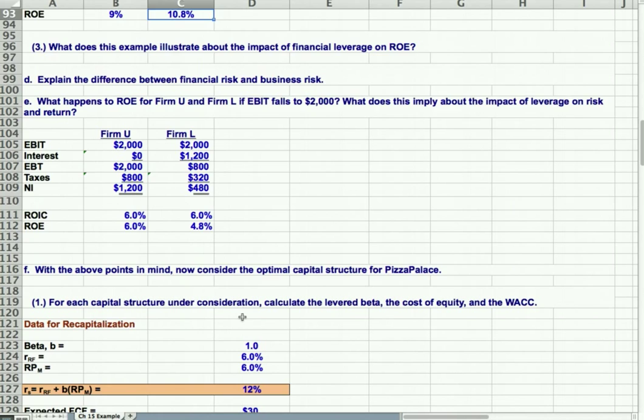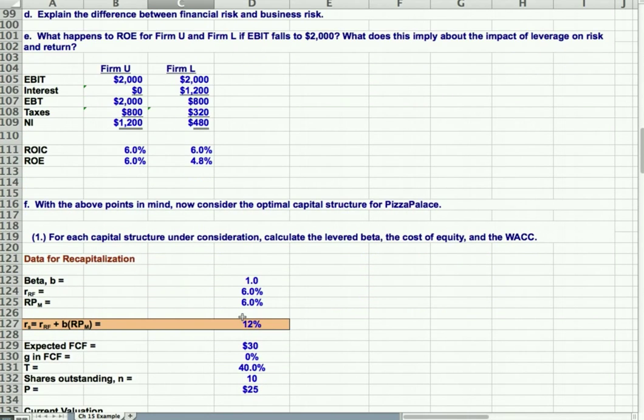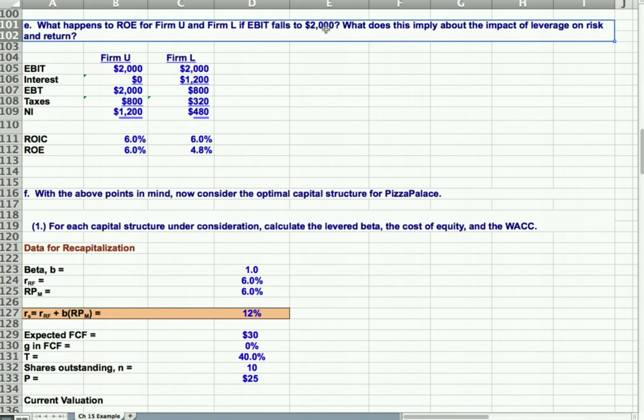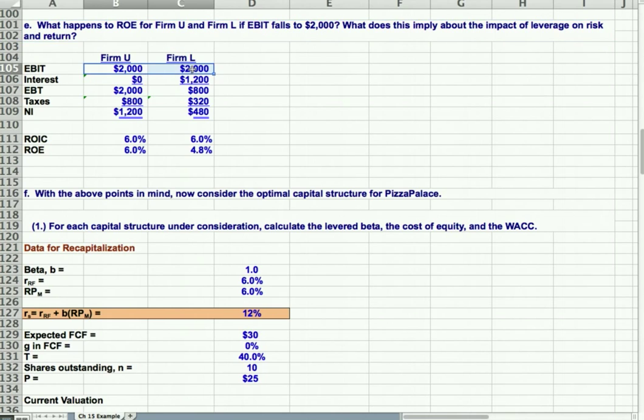But now let's look at what happens in a bad time. We're going to skip some of these questions, but during a bad time, EBIT falls to just 2,000. So it was 3,000, and now maybe the sales aren't as high or the economy's not as good, and the EBIT, earnings before interest and taxes, declines. Well, our interest on debt for the levered firm is still $1,200. That didn't change.